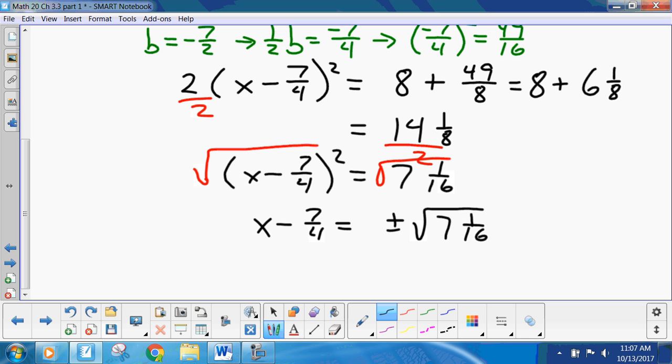And notice I'm leaving it like that because I am not trying to figure that one out. No, I'm not. I mean, I could try. I don't want to. So then x equals plus 7/4. Now, actually, it might be a good idea, particularly if you guys had a little trouble in Chapter 2, simplifying radicals. What the heck is the square root of 7 1/16? I'm not going to make you do it, but just be prepared. You might have to do it one of these days.